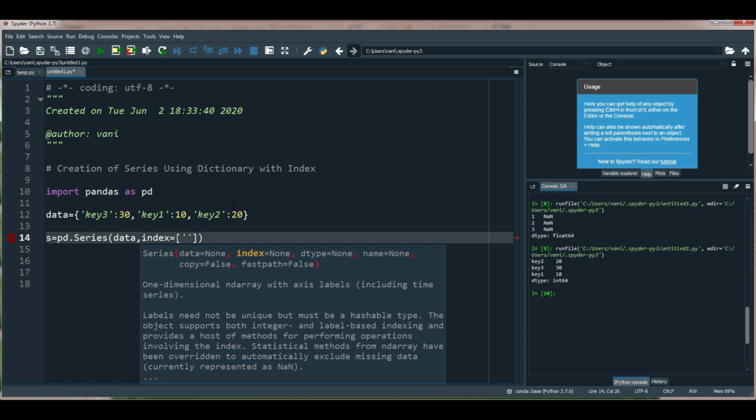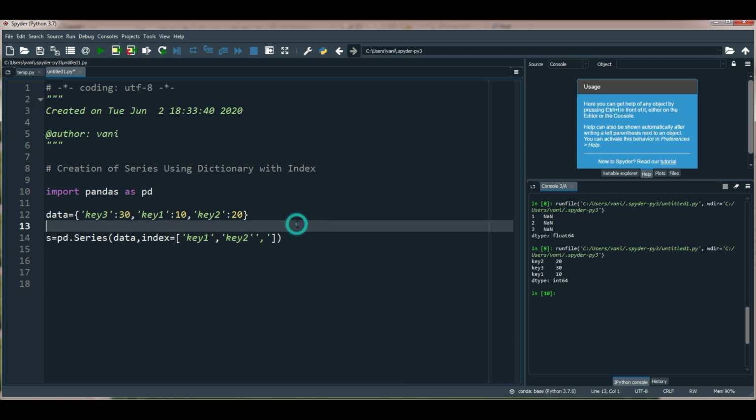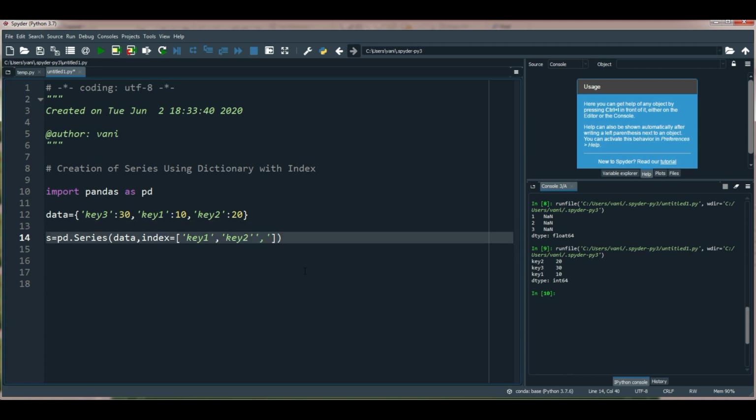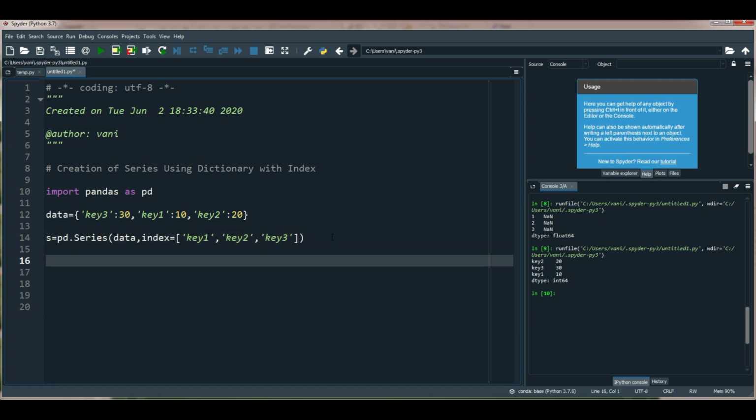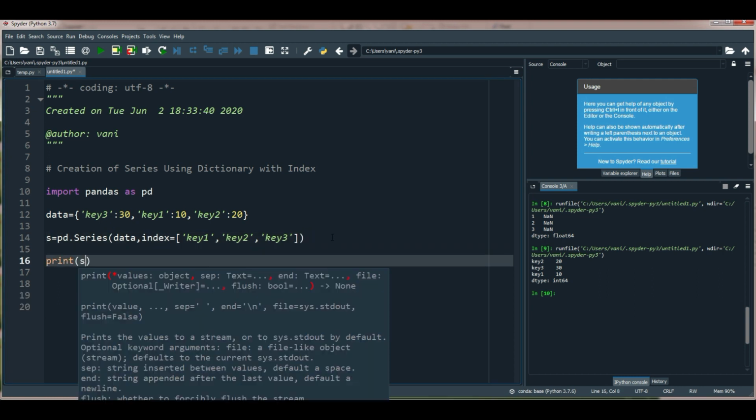First I need key 1, key 2, key 3. So this is my order. Key 1, comma, key 2, key 3.